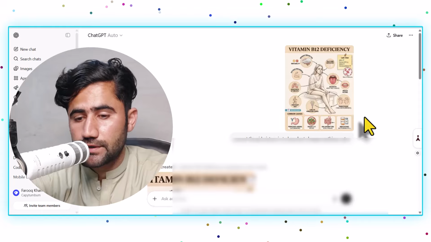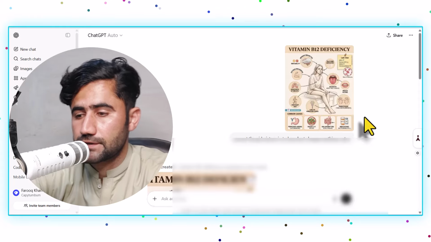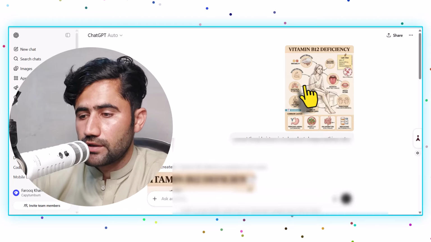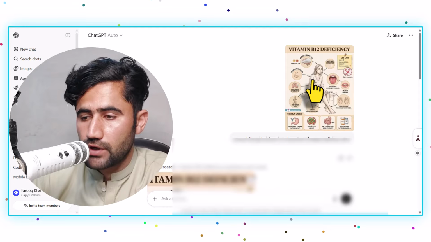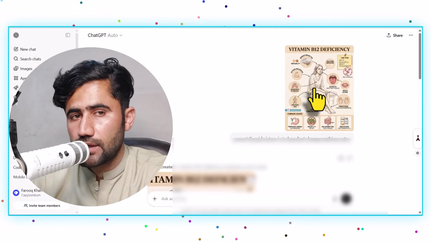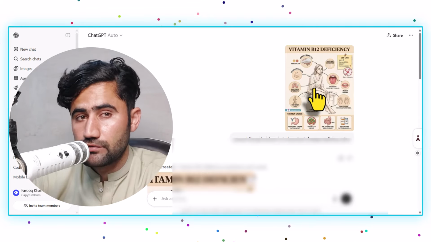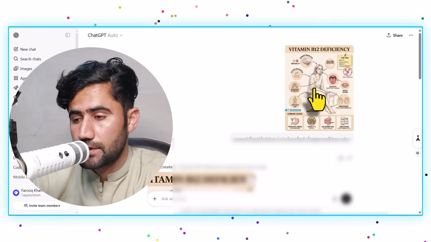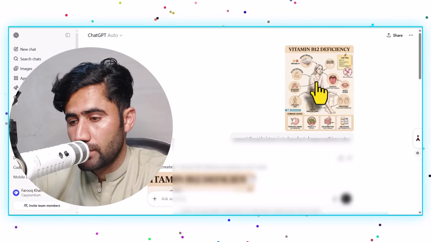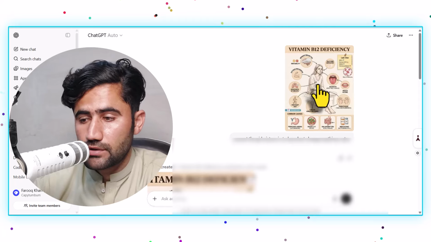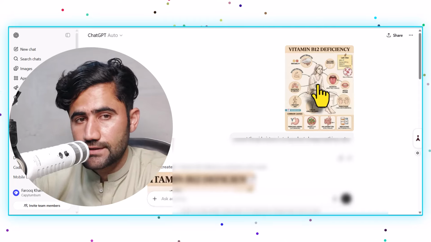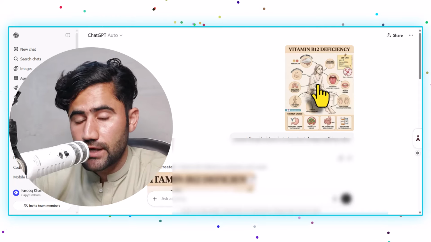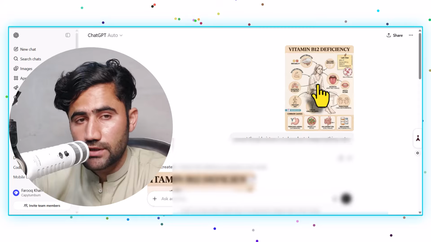For example, recently, you can see on my screen, this is one of the designs, right? I want to change this girl's picture. How will I do this? If I do this manually, it will be so complicated for me, because you have to remove the girl and then put in a boy, so it's not an easy job. But here with this AI tool, it converts the whole thing for me in a few seconds.